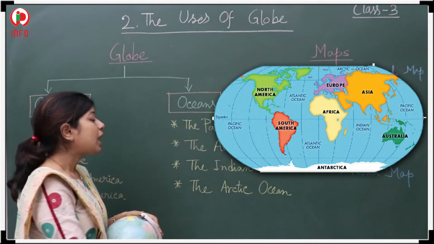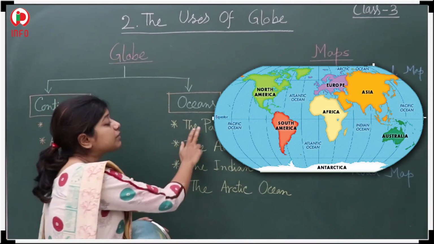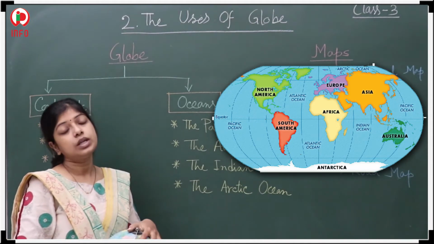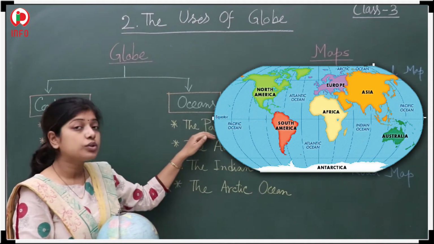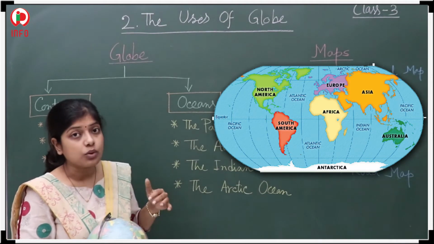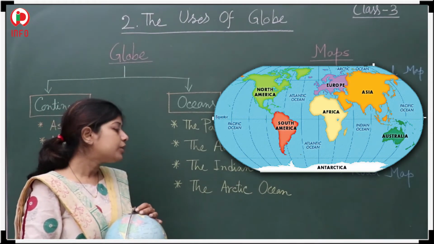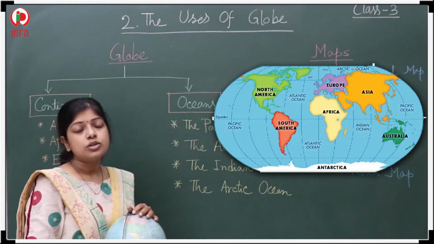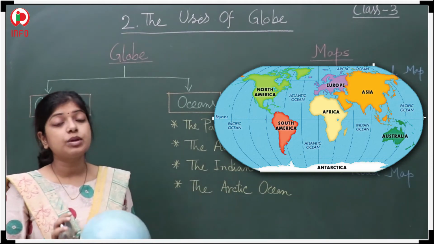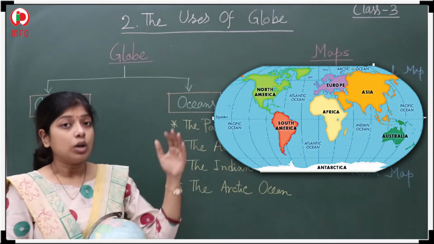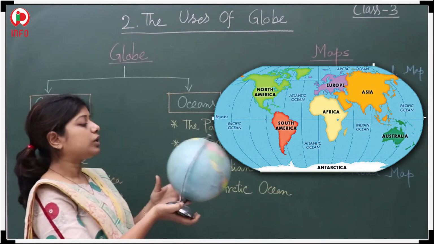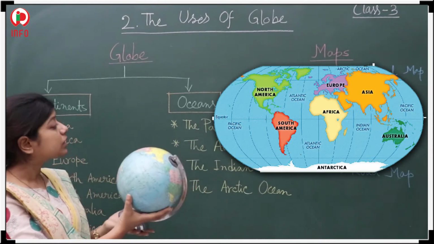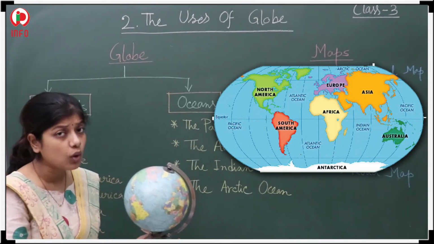Is it clear? And one more thing, the Pacific Ocean is the largest ocean in the world. The largest ocean, which one? The Pacific Ocean. Is it clear? And which one is the smallest one? The Arctic Ocean. So now you have a concept about the different oceans, and I will show you the exact position of these oceans on the globe also.